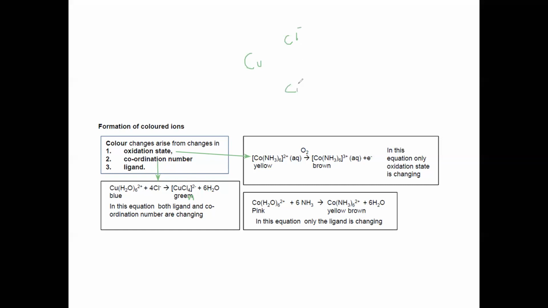And what is the overall charge? Copper is +2 and the 4 chlorides are -4, so the total charge is -2. That's why you can see -2. And in the same way, cobalt, which is pink in color, when we replace the ligand with the same number of ligands, will turn to yellow or brown. So these are the examples.